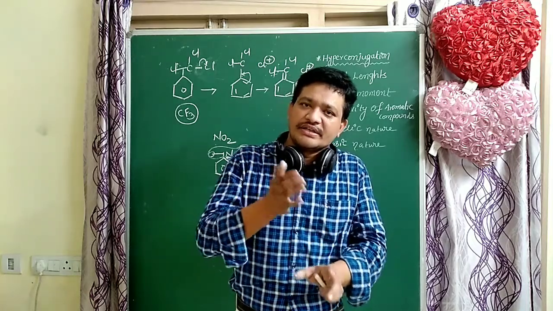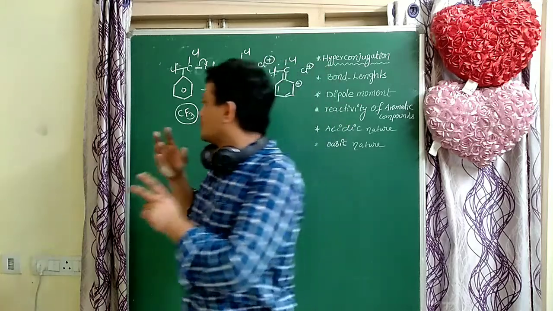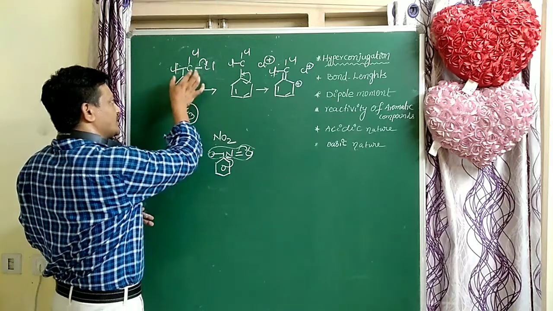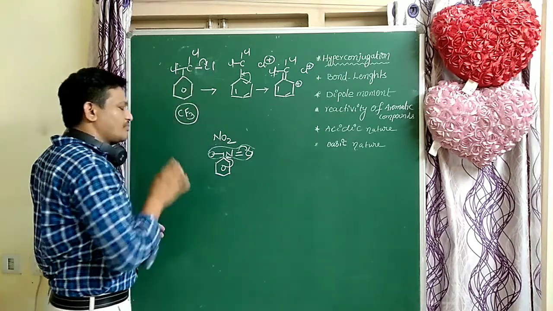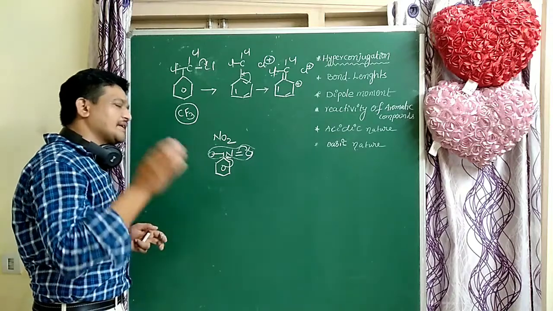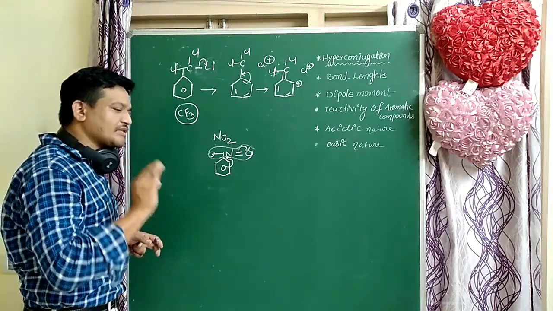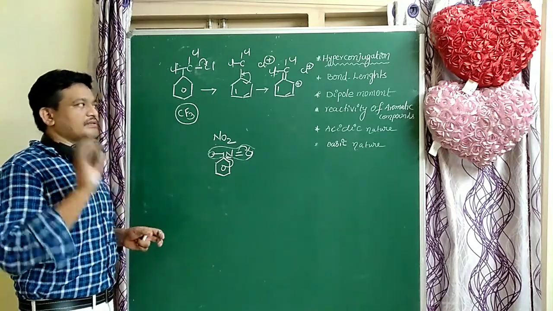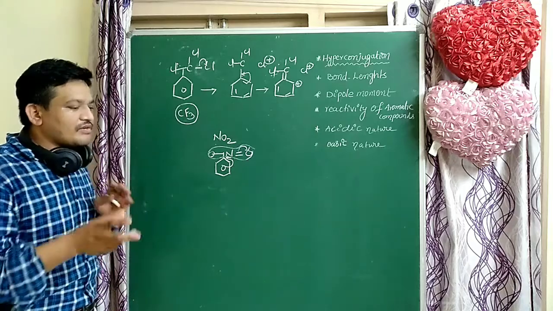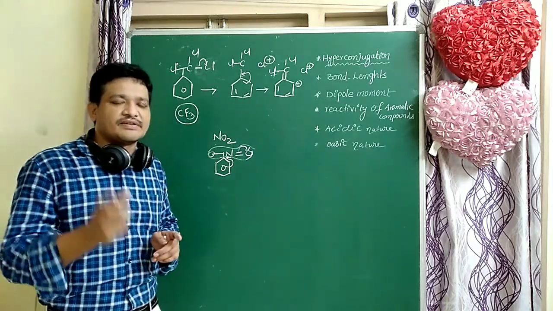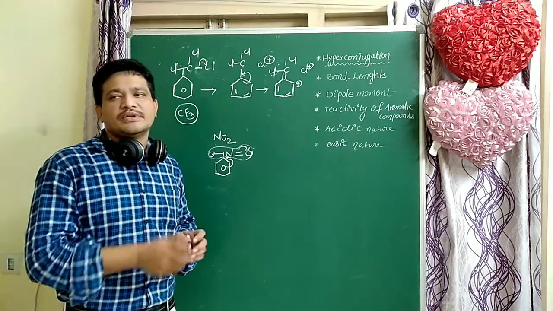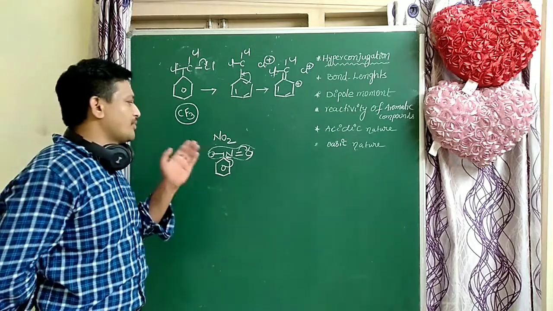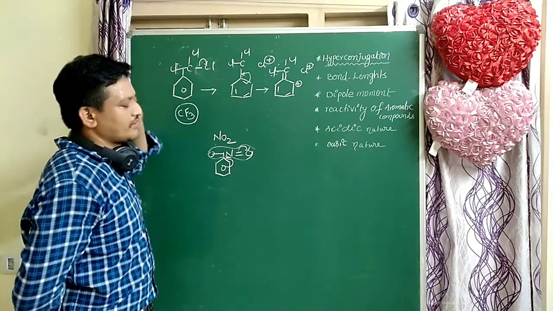When compared to benzene, benzene-CCl3 and benzene-CF3 are very much less reactive towards electrophilic substitution reactions. So these two compounds do not undergo Friedel-Crafts alkylation and acylation. Why? Because they are strongly deactivated groups, and compared to NO2, these two are very strong deactivated groups.